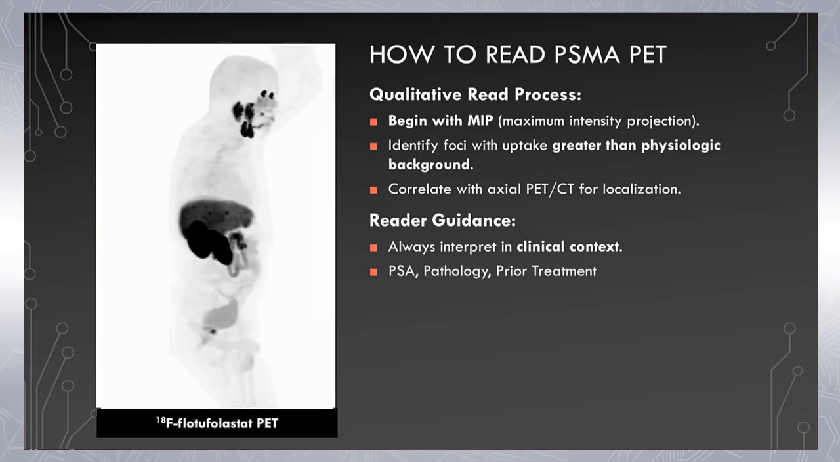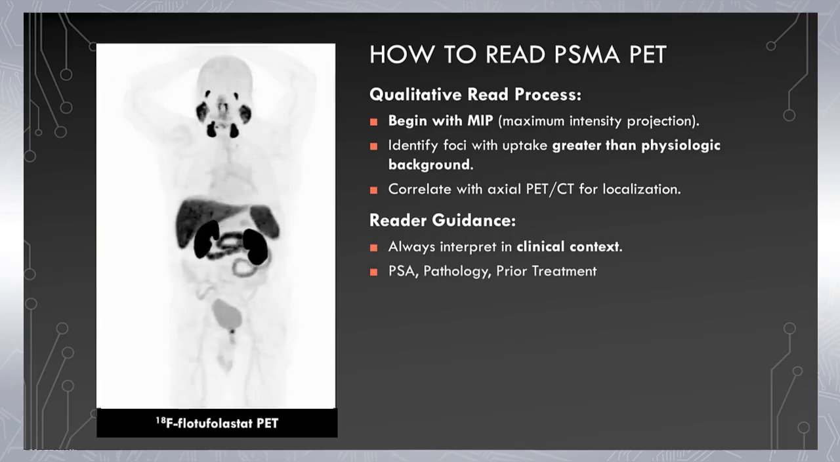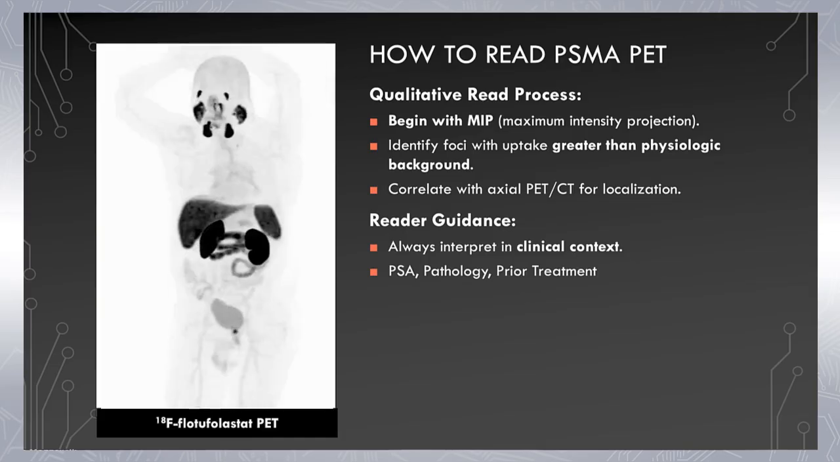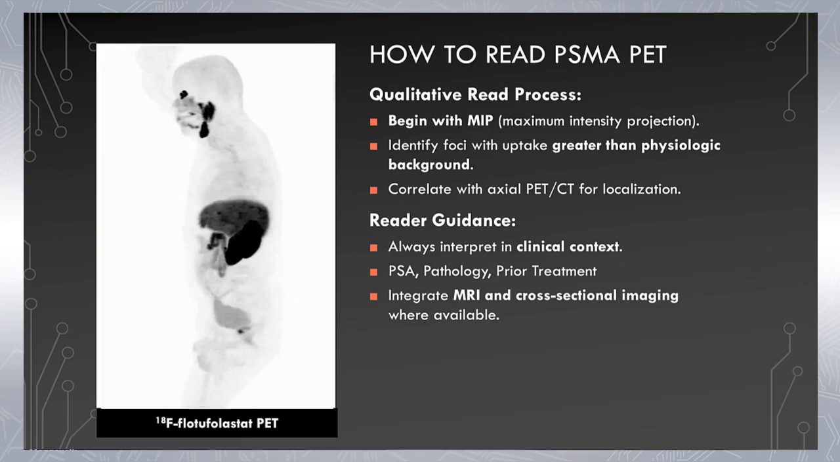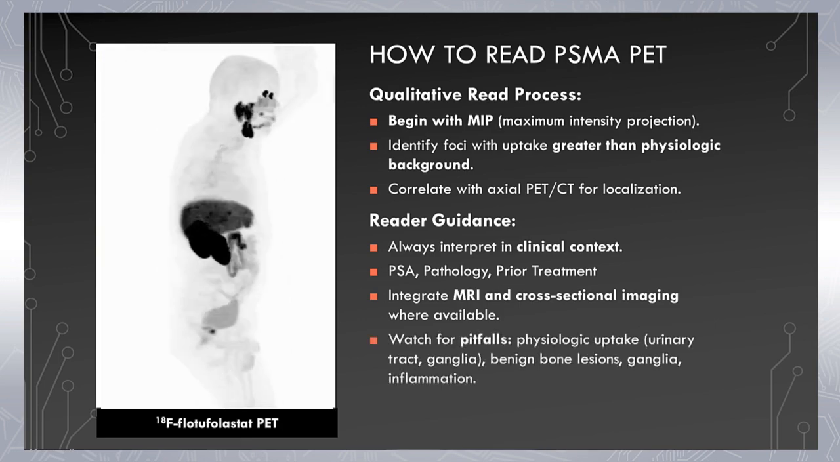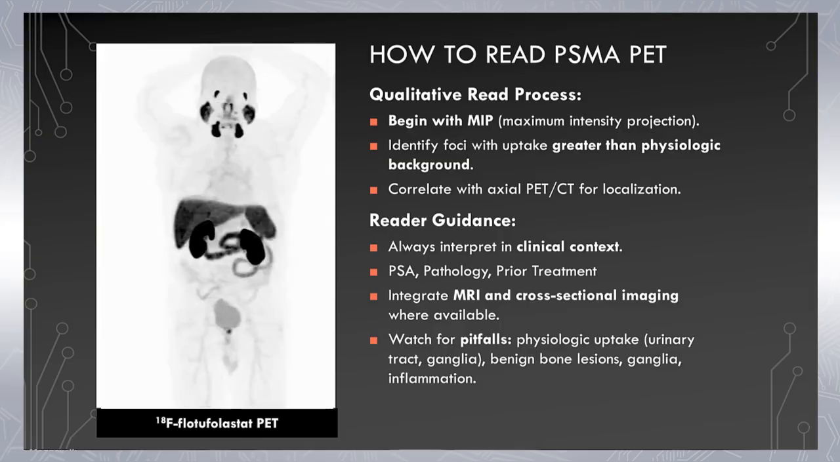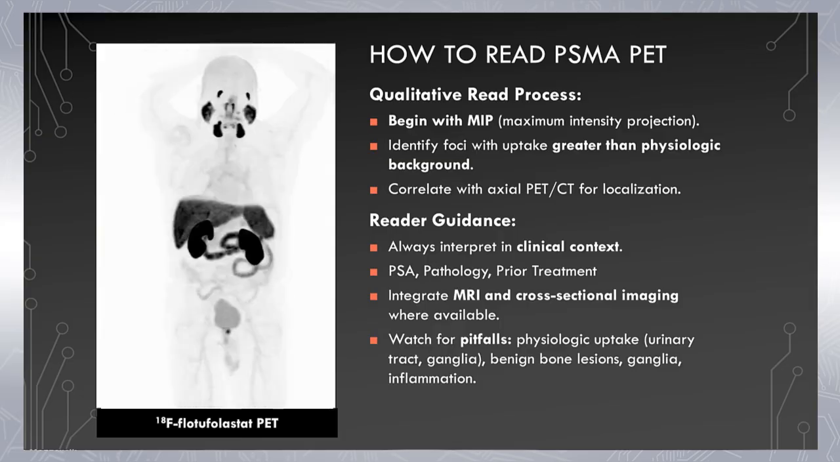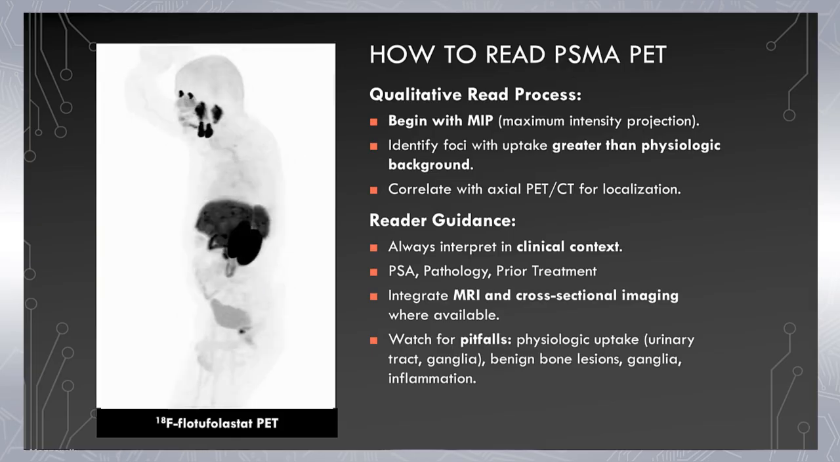Understand what the patient's PSA is. Understand the pathology of the prostate, whether that be in the initial staging or in the biochemical recurrence. Understand what prior therapies the patient has undergone. Integrate the MRI and cross-sectional imaging where available, and watch for pitfalls: physiologic uptake within the urinary tract, ganglia, benign bone lesions, ganglia within the mesentery or the sacral space, inflammatory changes.